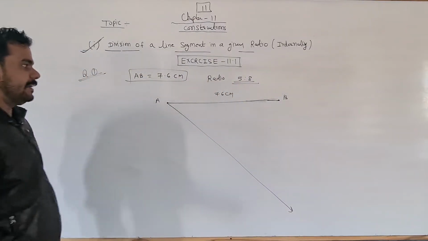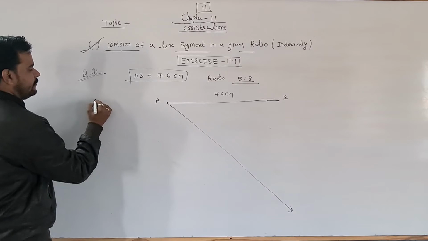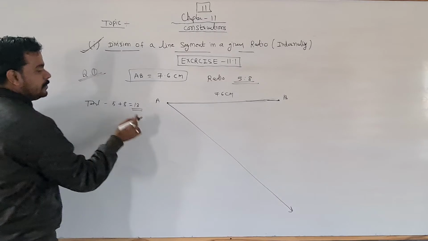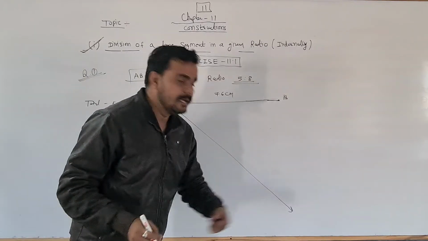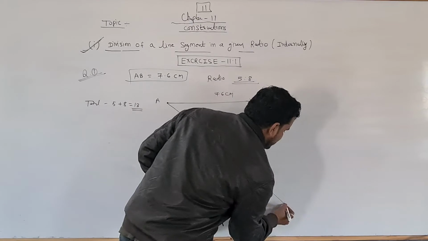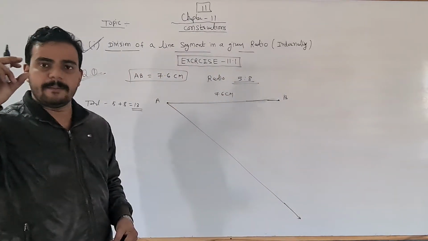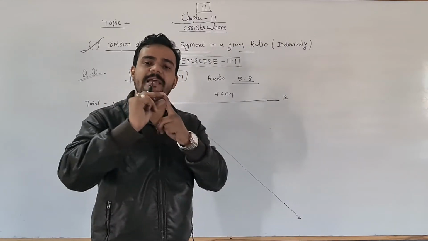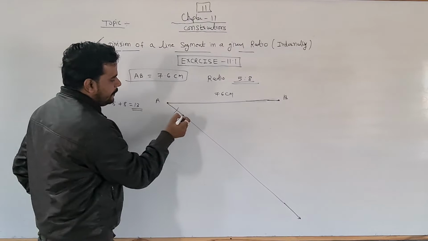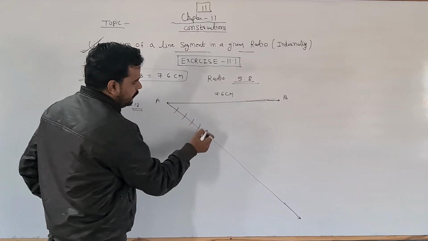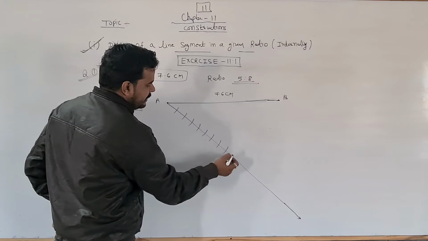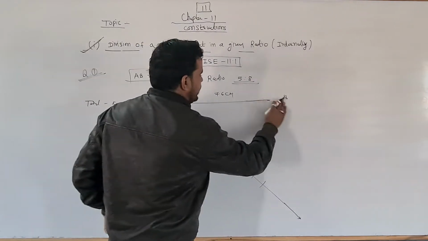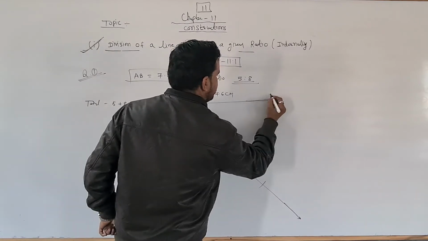Already done. After that, the ratio is 5 plus 8, which is 13 in total. So we have to cut 13 equal parts of this line. As you know, measure 1 centimeter in the compass with the help of the scale, and then place your compass here. Then draw the first arc, then second, third, fourth, fifth, sixth, seventh, eighth, ninth, 10, 11, 12 and 13. We have to draw like this.